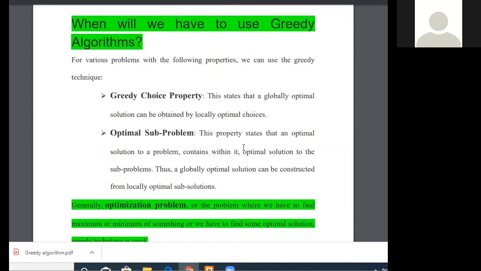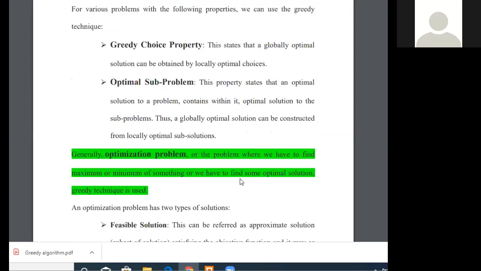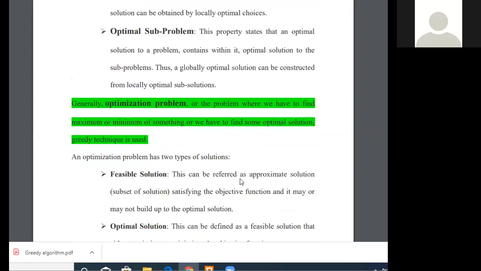And optimal substructure means an optimal solution to a problem contains within it optimal solutions to the subproblems. Thus, a globally optimal solution can be constructed from the local optimal solutions. Previously, I told you that there are local optimal values, and out of all the local optimal values, you have to select a global optimal value.